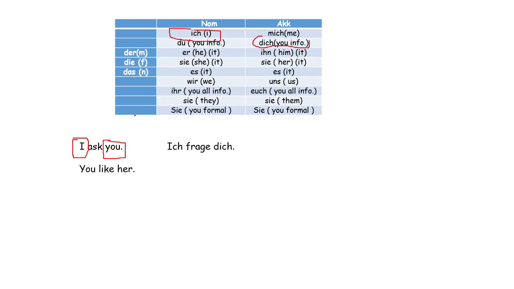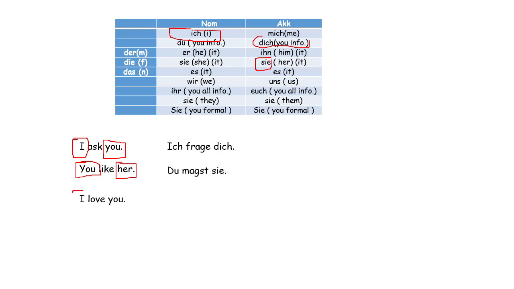You like her. So we need to check first subject or object. You is nominative, the subject. Like is the verb, and her is accusative. So you nominative is du. Like is mag, du magst, and her is sie, because du magst sie.